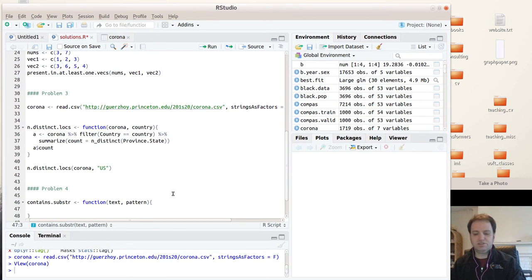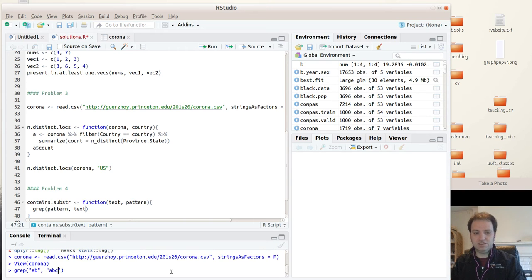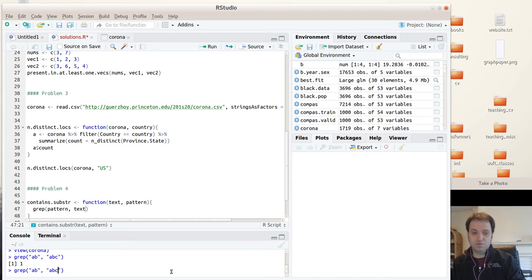Okay, so how do I do it? So I'll say grep. So in grep, pattern comes first, then text. So the way grep works, to remind you, is if I say something like ABC, AB, let's say ABC, so that is contained, so that's going to be 1. But if I do something like AZ, that is not contained, so that's going to be integer 0. So integer 0 is just a vector of length 0, so an empty vector.